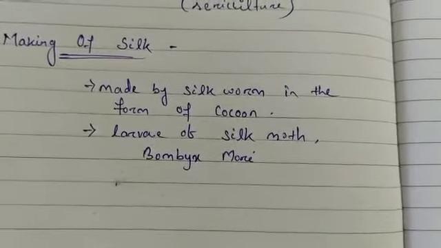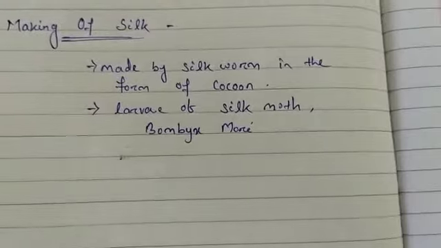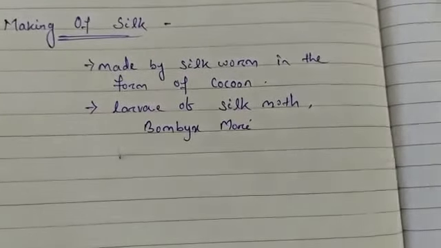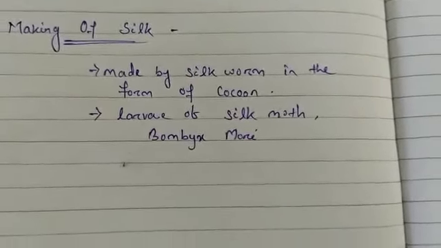for a gestation period of about 3 weeks. So they are kept at this temperature, 25 to 31 degrees Celsius, for 3 weeks. After that, the worms hatch out from the eggs.